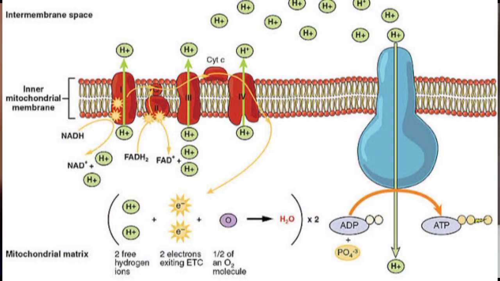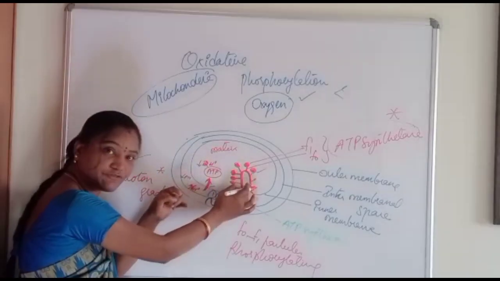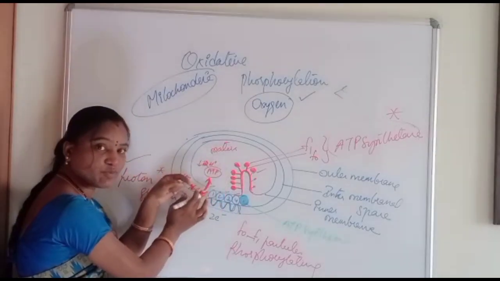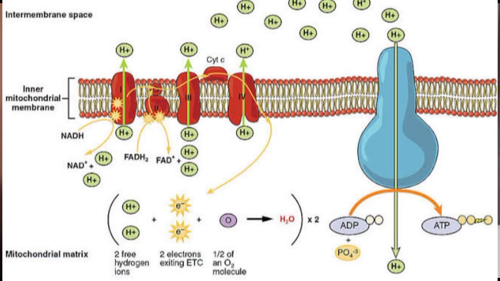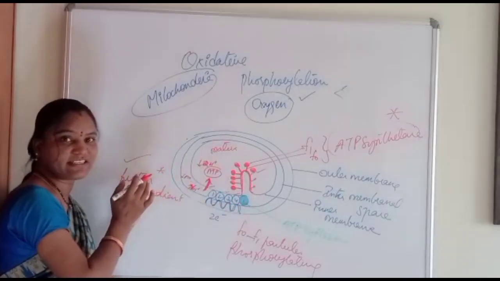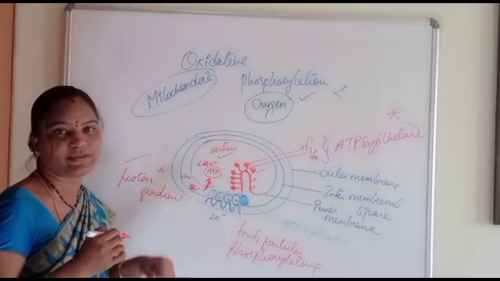The protons in the intermembranous space are being transferred through a proton channel, that is the F0 F1 complex, into the matrix, and by these protons entering the matrix there is a synthesis of ATP through the proton gradient system. Here the density is more and here the density is less. From higher concentration to lower concentration, protons enter from the intermembranous space to the matrix of the mitochondria, and in your matrix the actual ATP molecule is synthesized.